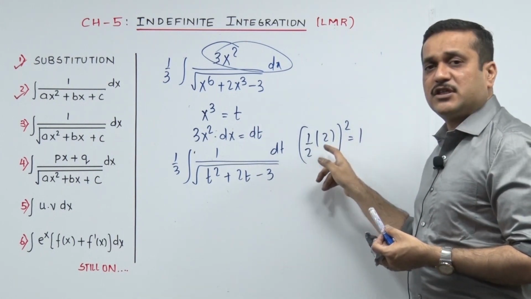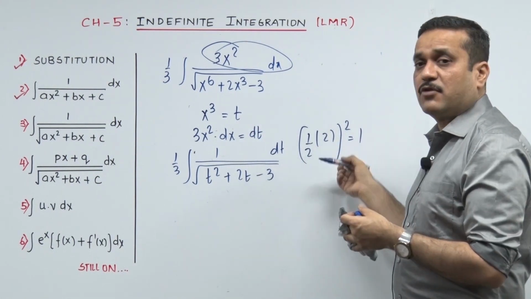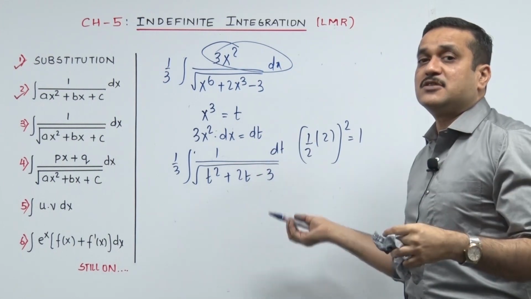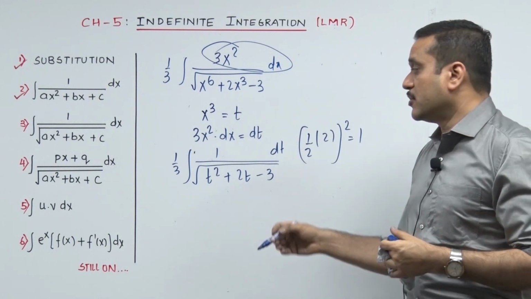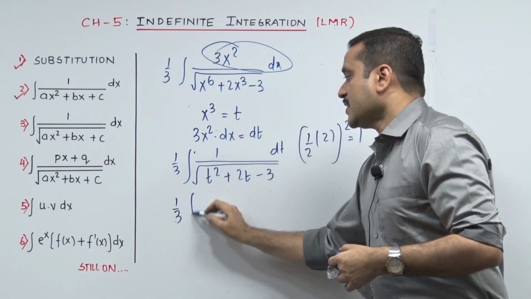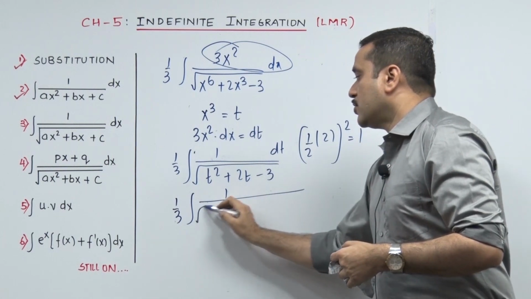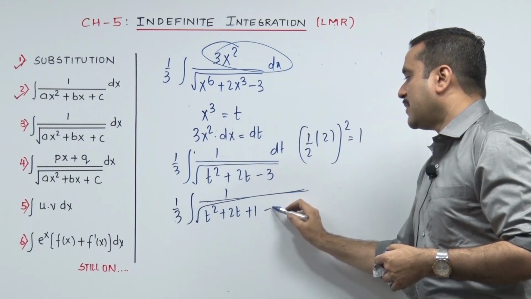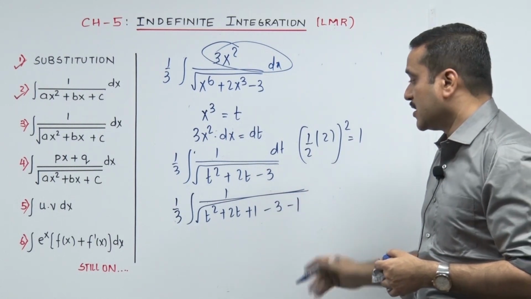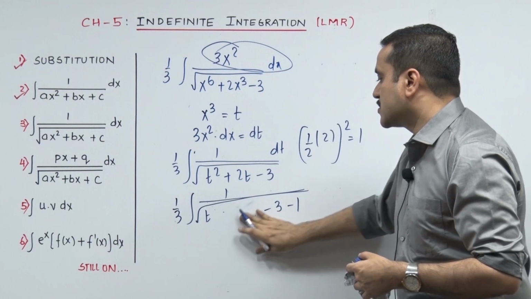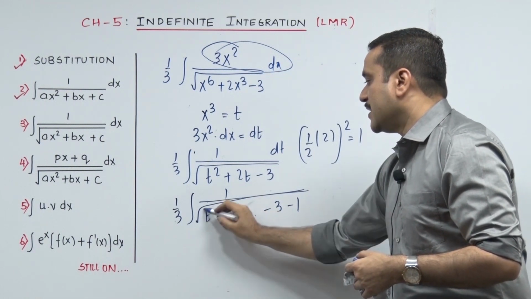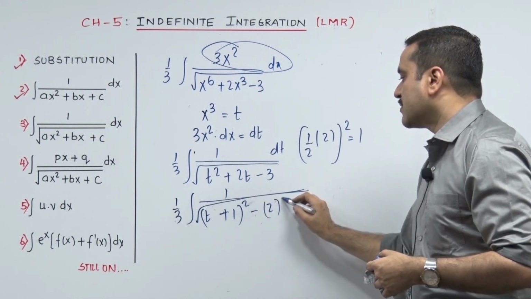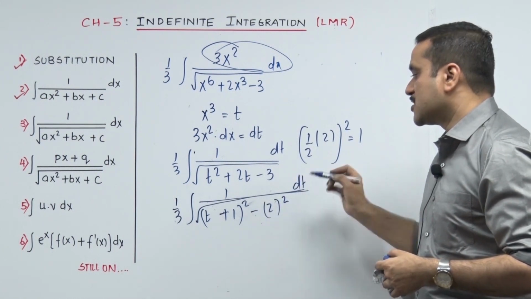So half into coefficient of t the whole square I have kept ready. That's the term we need to add to make it a full square, so that gives the sound of t square, and the balance will give the sound of a square. Accordingly we punch in 1 upon 3 integrate 1 upon root of t square plus 2t, and then I need to add 1, minus 3, and after that minus 1 the counter, that goes t plus 1 the whole square. I hope this is very clear. The balance goes minus 4, which I punch as minus 2 the whole square. Please check. Now of course that's with respect to t.